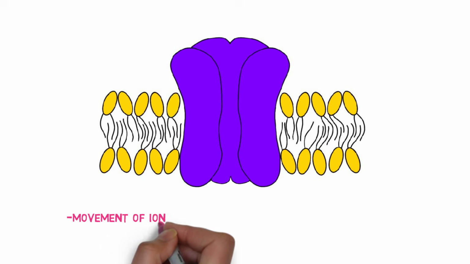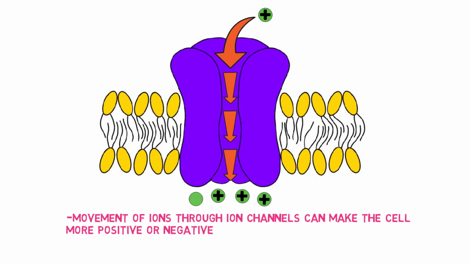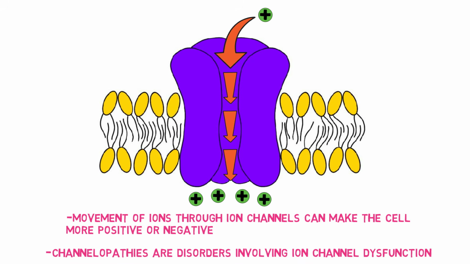The movement of ions through ion channels can make the inside of a cell more positive or more negative, and this is the basis of electrical signaling in excitable cells like neurons, cardiac cells, and muscle cells. Because this signaling is essential for normal function, problems with ion channels can lead to a wide range of disorders known as channelopathies.